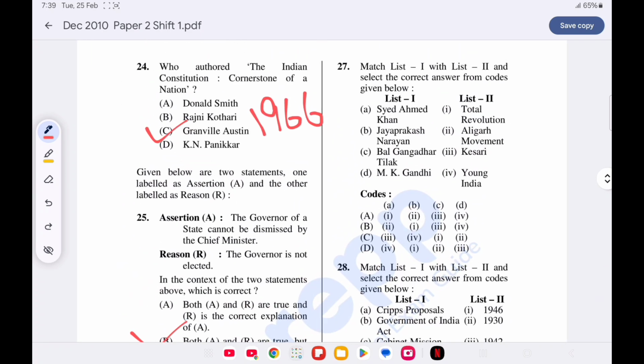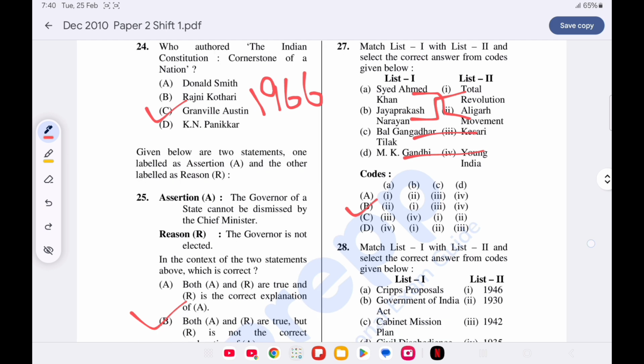Match list 1 with list 2. Option B is correct. Sayyid Ahmad Khan, Aligarh Movement, Jayaprakash Narayan, Total Revolution in 1974, Bal Gangadhar Tilak, Kesari, and M.K. Gandhi, Young India. Now question number 28.